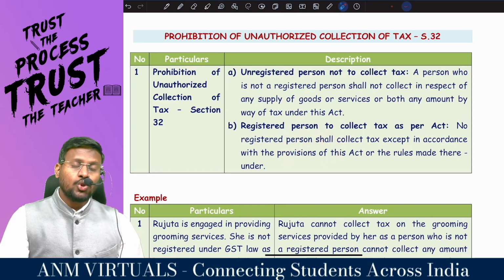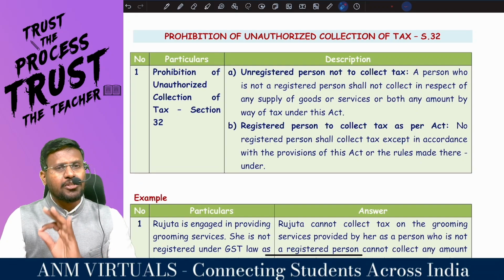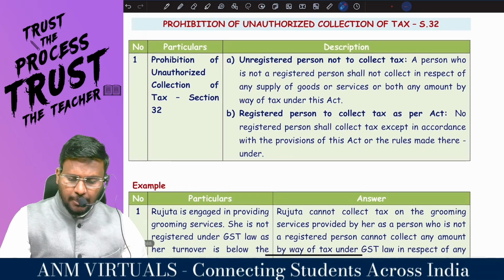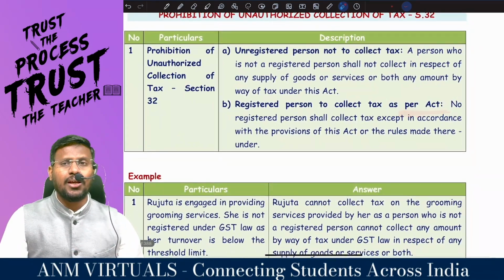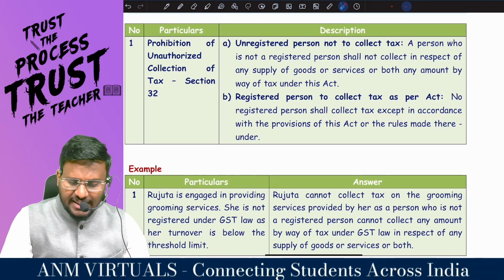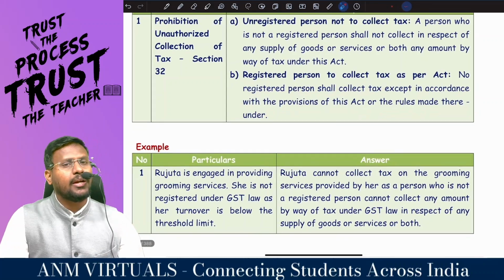No sir. So even if you are a registered person, you should collect tax only as per the Act. An unregistered person should not collect tax at all, and no registered person shall collect tax except in accordance with the provisions of the Act or rules made thereunder.